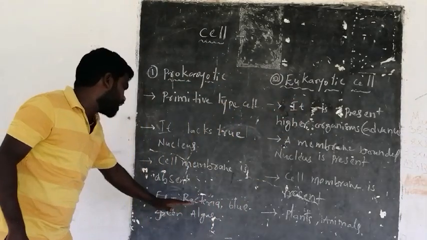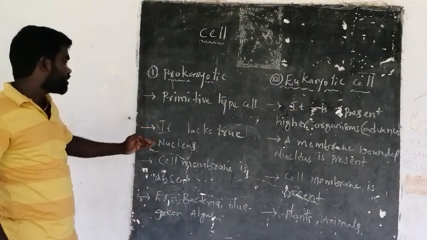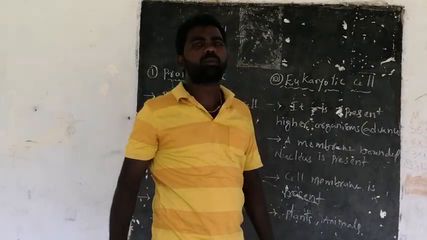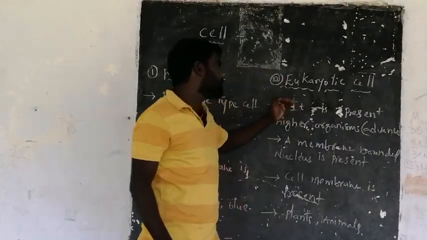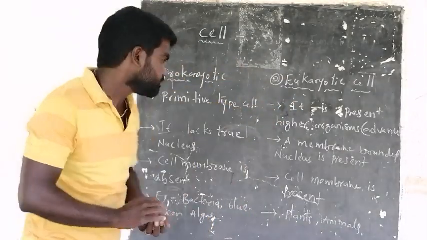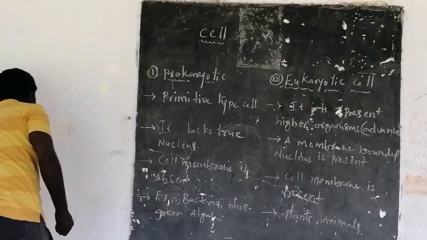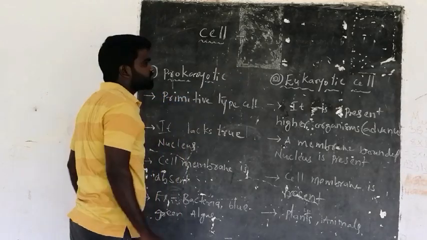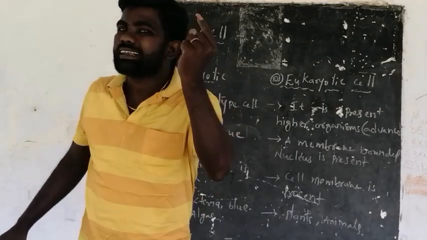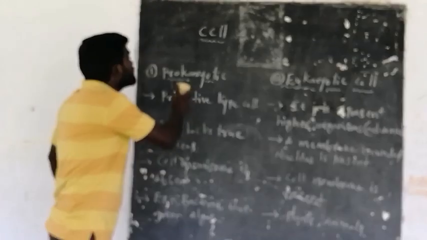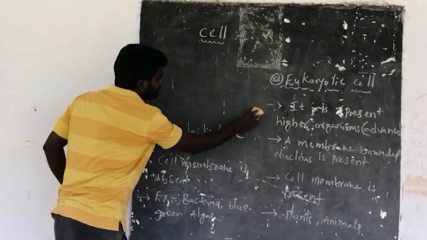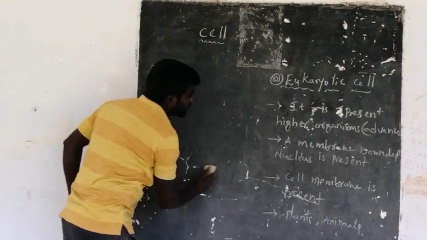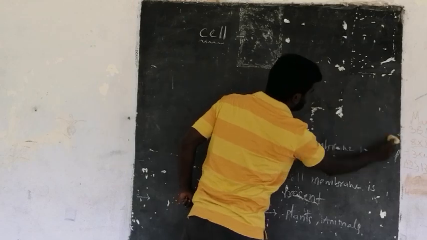For example, bacteria and blue-green algae consist of prokaryotic cells, and all plants and animals consist of eukaryotic cells. Now, let us see the important features of the cell. What are the important features? Meaning, what are the important substances present in the cell? Up to here clear? Prokaryotic cell and eukaryotic cell, and now the features of the cell.